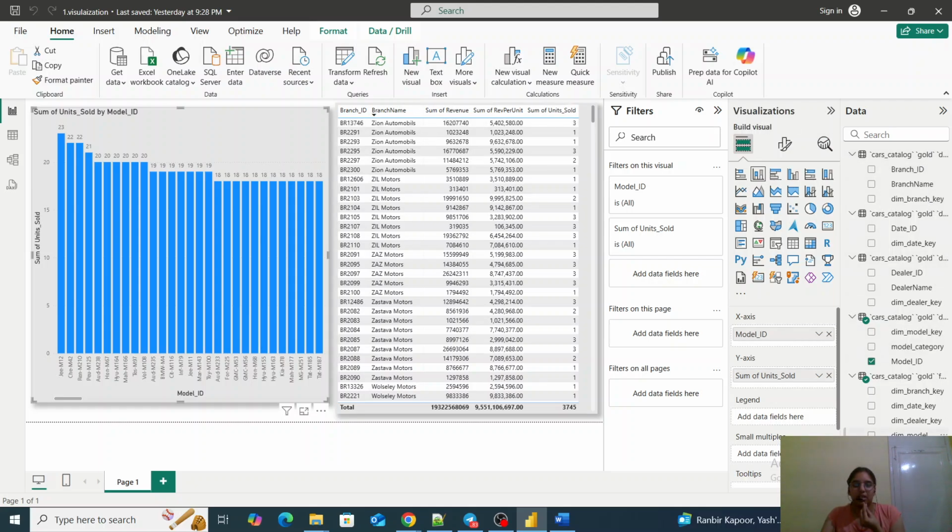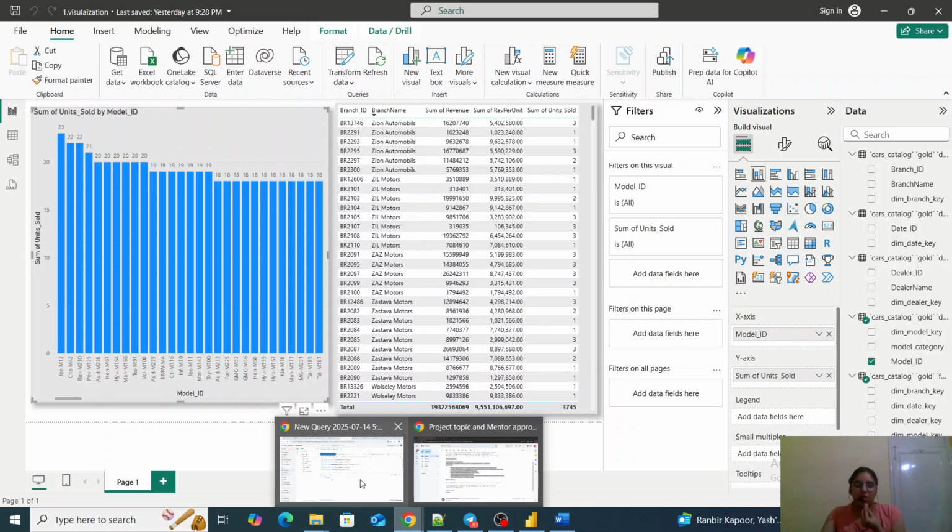So this is an interactive dashboard, a report which I have created from my gold layer, and all the data I have loaded in my Power BI, which is connected to Databricks. This is it for my project.